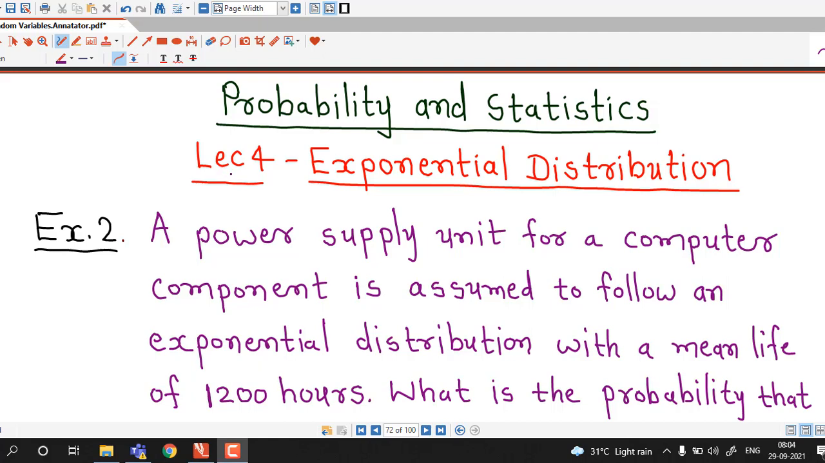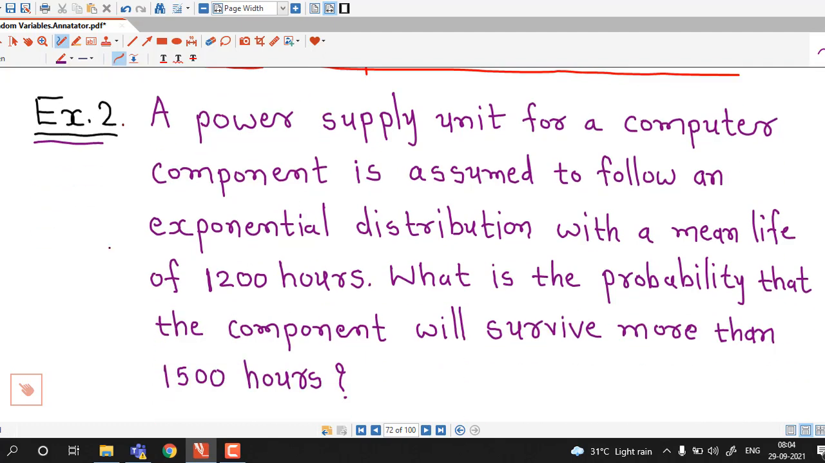Hello friends, I welcome you to lecture number 4 on exponential distribution. In this lecture we will discuss one more problem on exponential distribution. So let's begin with this problem.